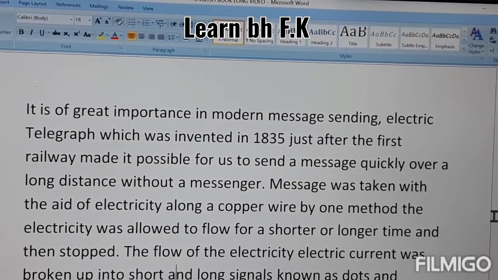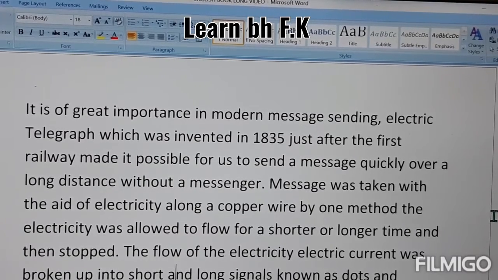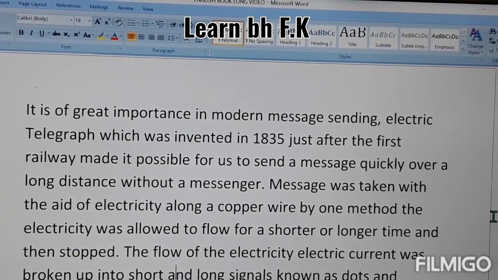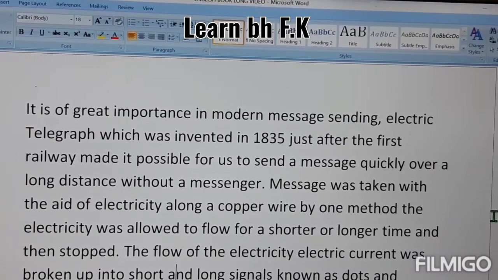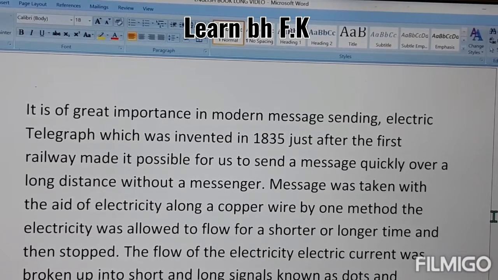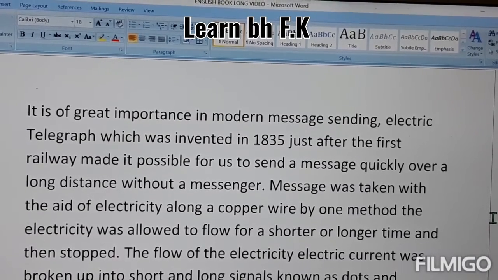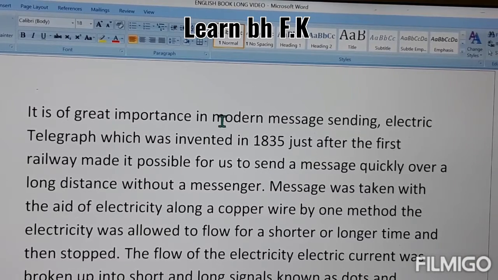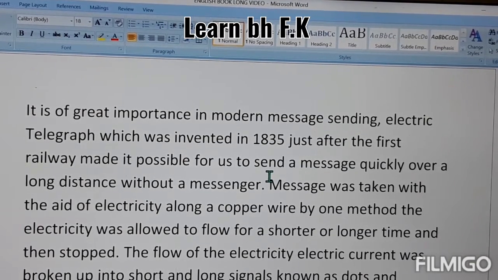In the past, you have to understand first of all that the communication way was not like right now in a modern world. They were about just sending the message through the post office or manually by people, not by electric devices. So right now it is very important that you study the history of this.